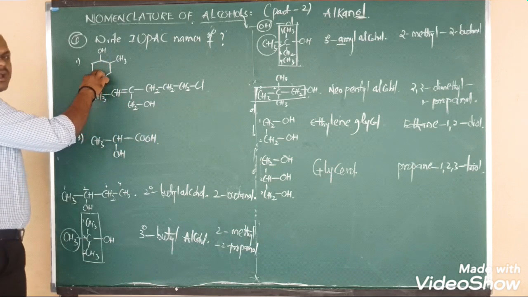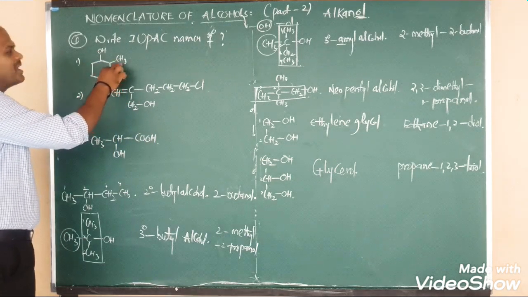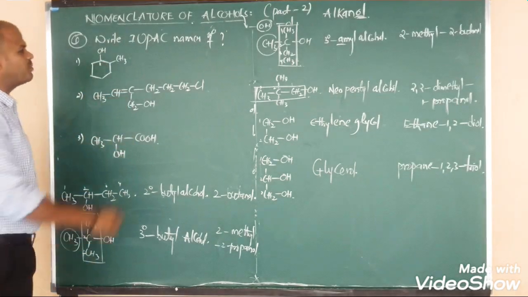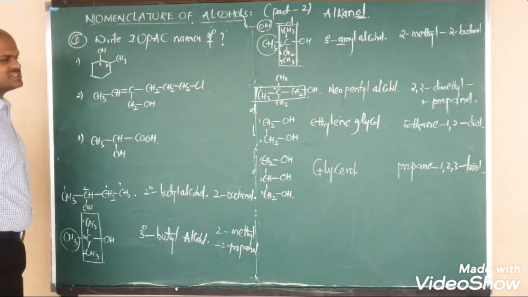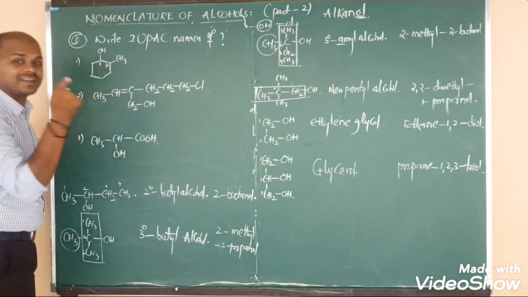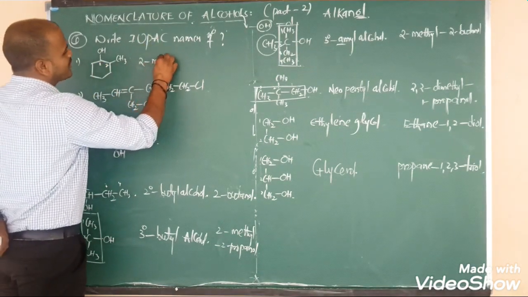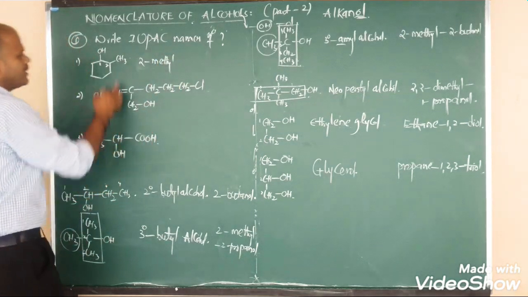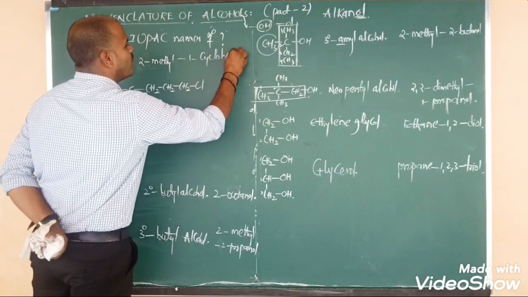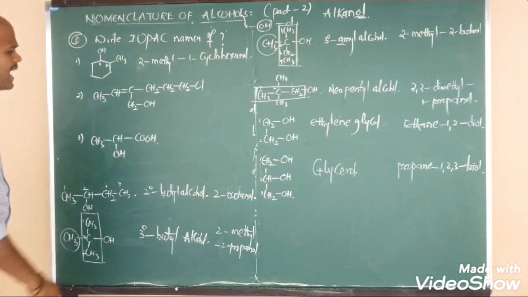Here around this cyclohexane ring, 2 side chains are there. One is OH, one is CH3. But as per priority order, OH is the functional group, okay? And the other will become the side chain. 2-methylcyclohexane, 1 connected to O. So first of all we have to write the side chain. So 2-methylcyclohexan-1-ol, or we can say 1-cyclohexanol. Cyclohexan-1-ol or 1-cyclohexanol, as you wish.